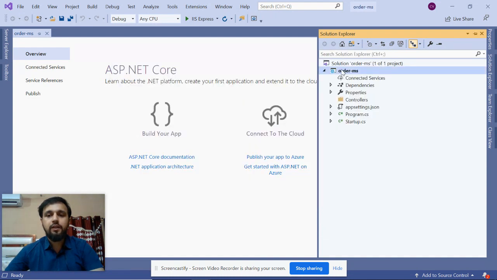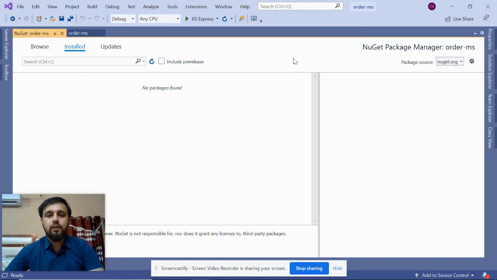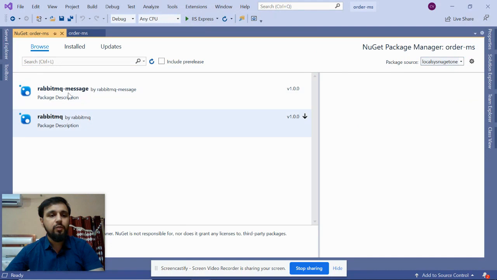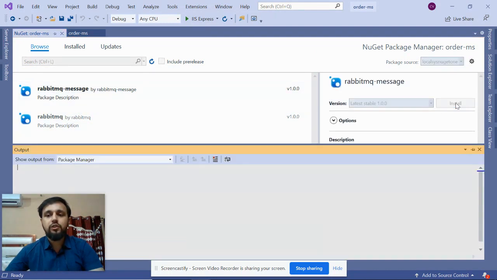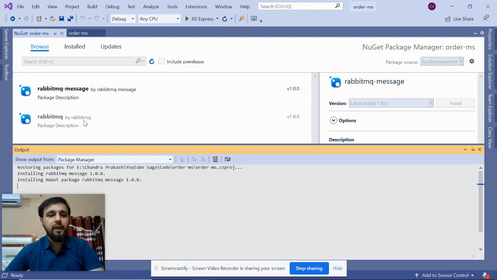Once you have added this location, if you go into Manage NuGet Packages, you will see there is one more thing. You can see local system NuGet 1. When I click this and click on browse, these are the two NuGet packages which we created. So you have to first install both the packages.